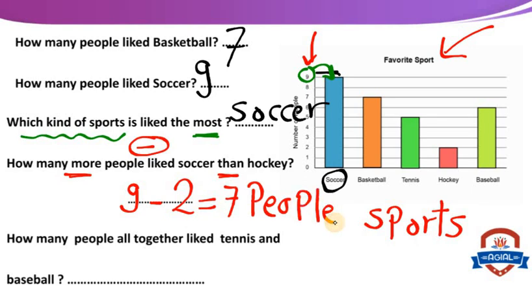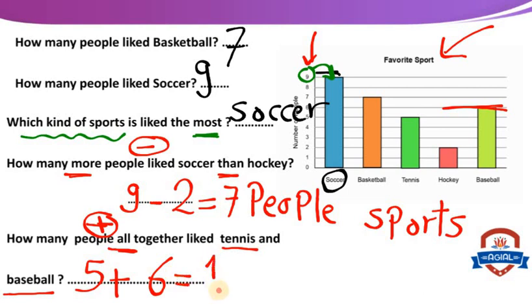The last one. How many people all together like tennis and baseball? All means plus. We make plus. So we have here tennis and baseball. How many people like tennis here? We have 5 people like tennis, plus baseball, we have 6 people like baseball. So 5 plus 6 will be 11 people. 11 people in all like tennis and baseball.